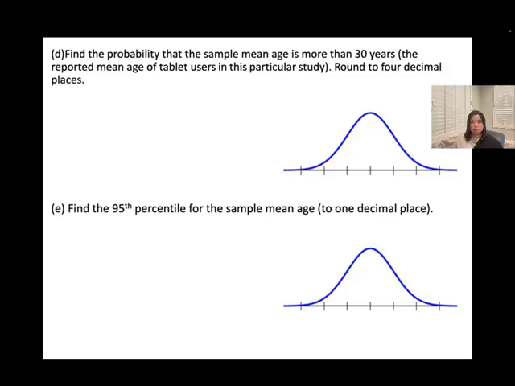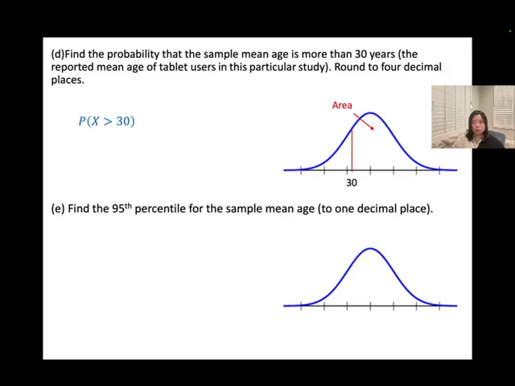Okay, D. Find the probability that the sample mean age is more than 30 years, to 4 decimal places. So the mean in the middle here will be 34. So I assume 30 is somewhere like here. And then we are looking for the probability that is more than, so we're looking for the area to the right.